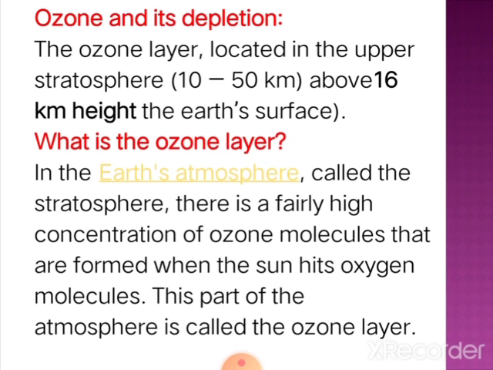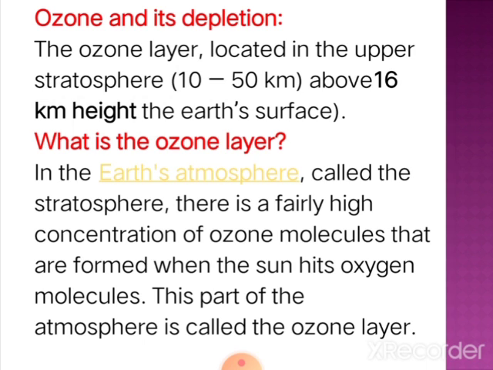Now, how is ozone depletion observed? Dear friends, the presence of ozone is not good in the atmosphere, especially in the troposphere, but it is very much essential in the stratosphere. The ozone layer is located in the stratosphere, roughly 10 to 15 kilometers up. For the more exact position, you will find the ozone layer above about 16 kilometers height.